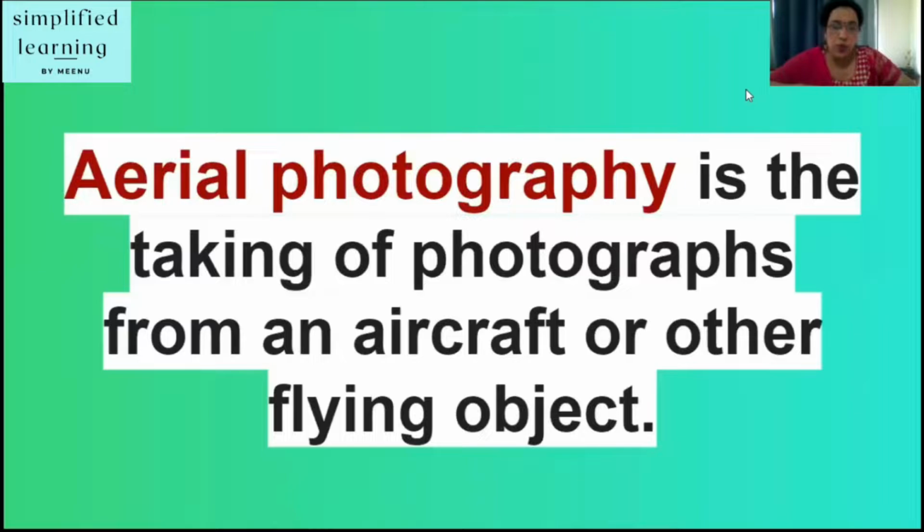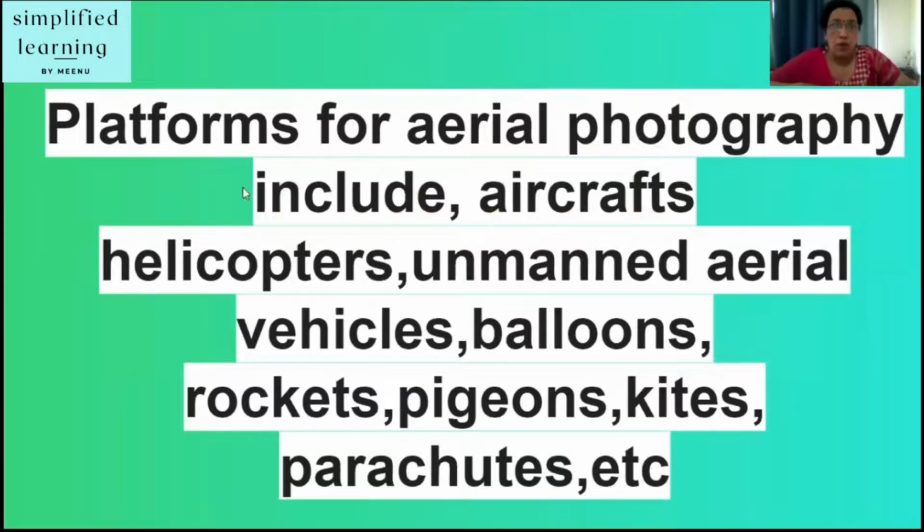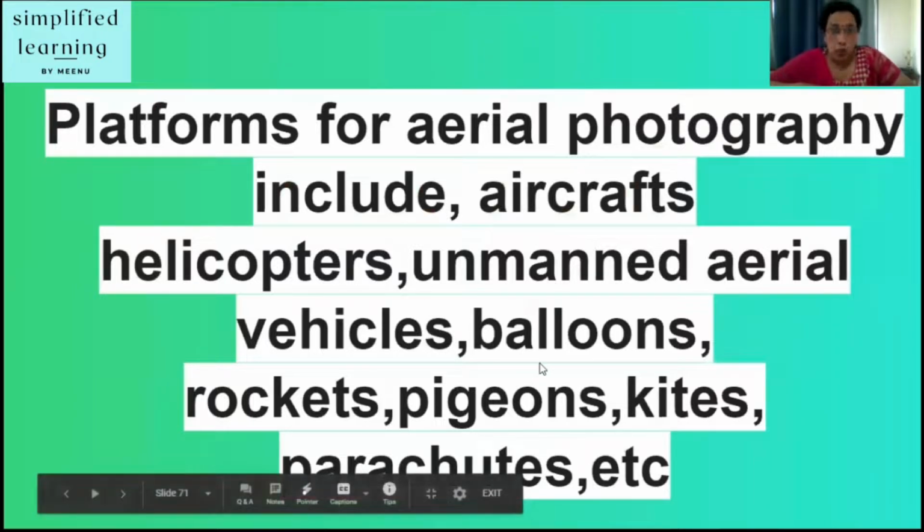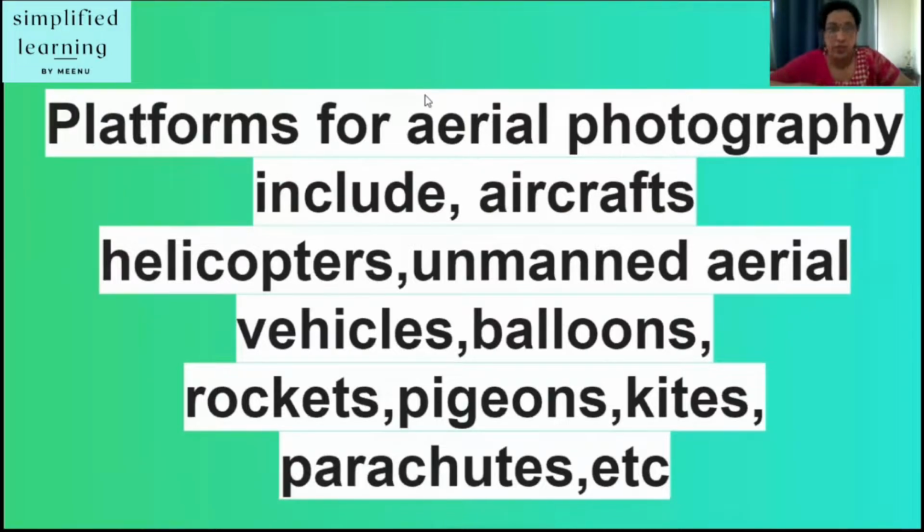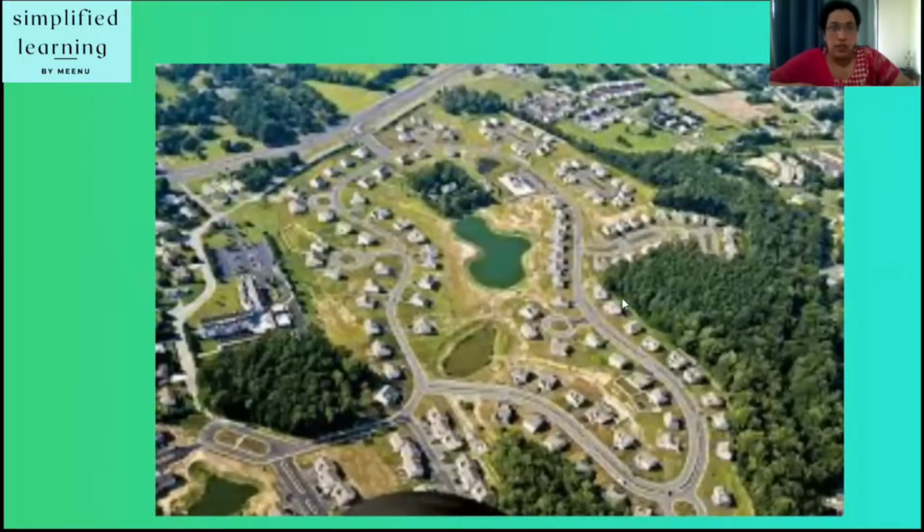So, in simple words, we can say aerial photography is the taking of photographs from an aircraft or other flying objects. But how do we do it? There are different platforms for aerial photography, which are aircraft, helicopters, unmanned aerial vehicles, unmanned means without a person, balloons, rockets, pigeons, kites, parachutes, etc. So this is one aerial view.